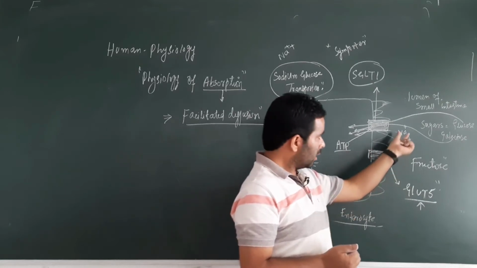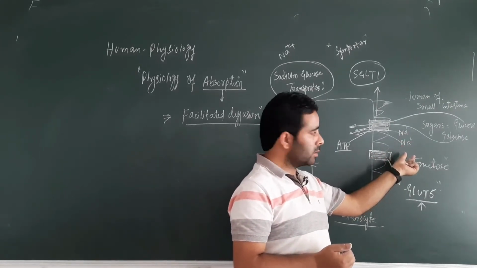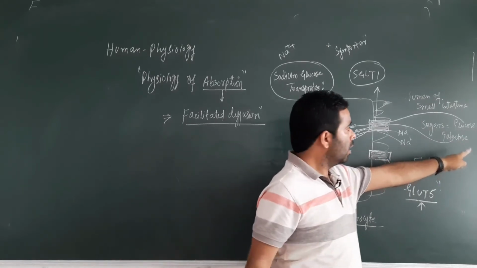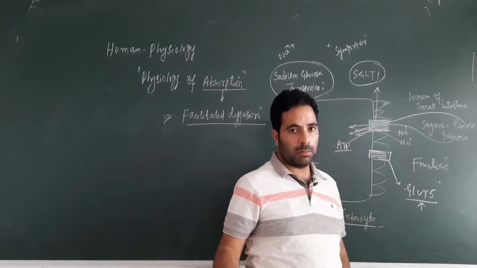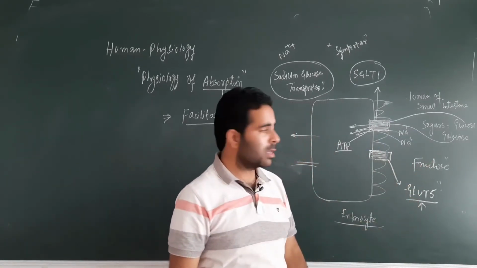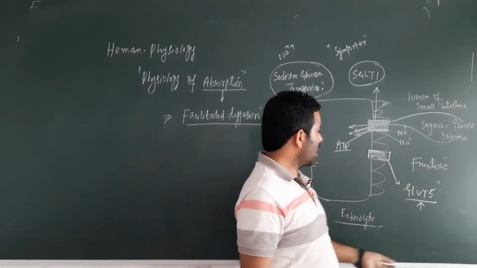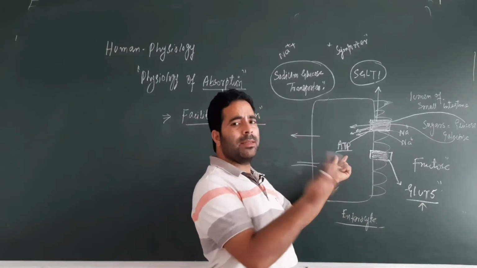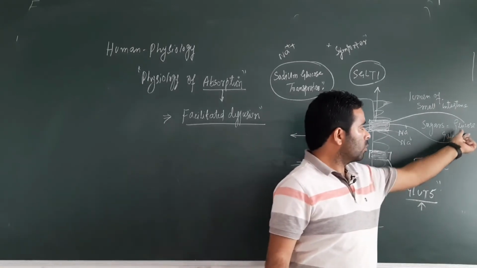Then when there is a higher concentration of sodium ions in the luminal side, there is a possibility of transport, absorption of glucose and galactose, otherwise not. And please try to understand, for maintenance of the higher concentration of sodium ions at the luminal side, there is use of ATP. So we can say this ATP is indirectly used for the transport of glucose and galactose.